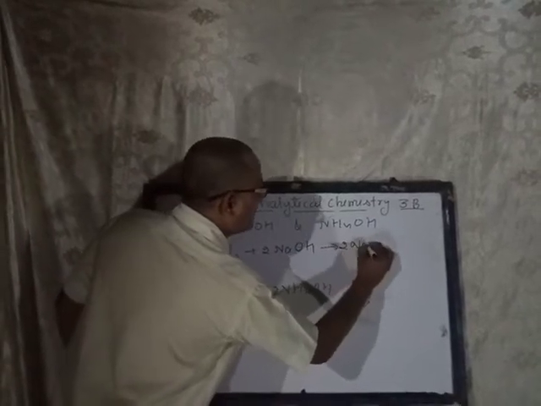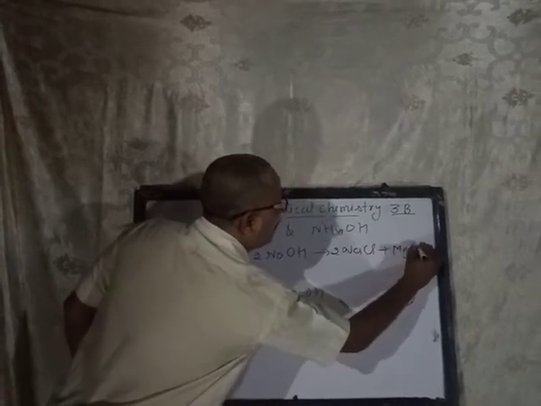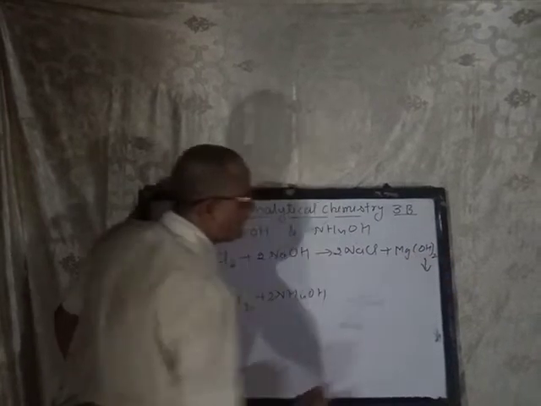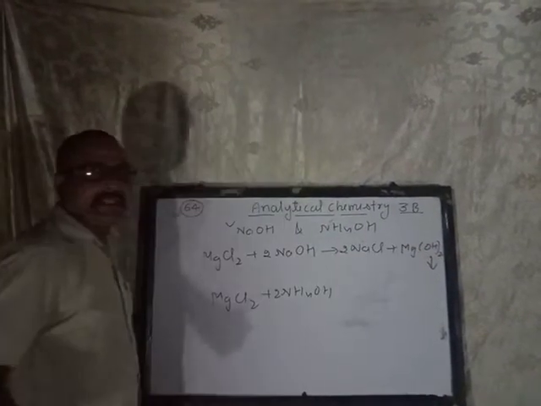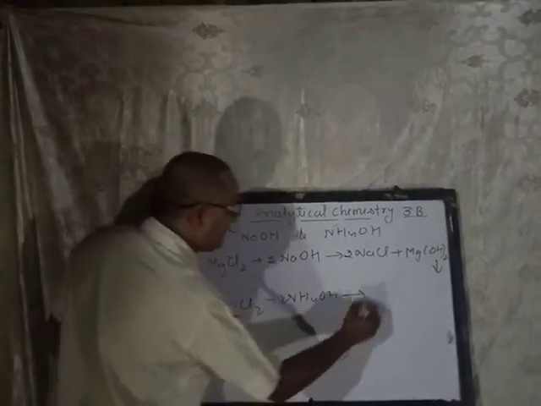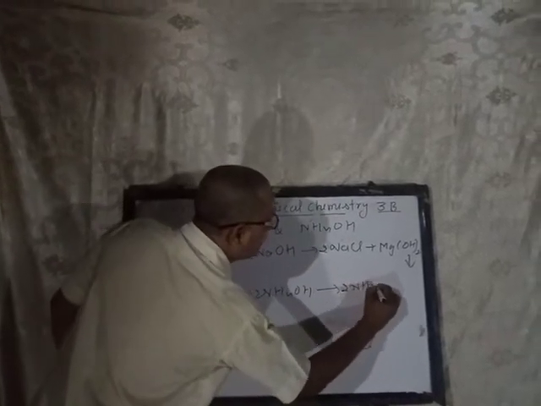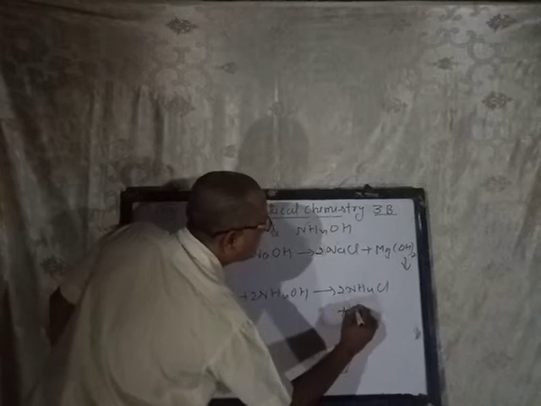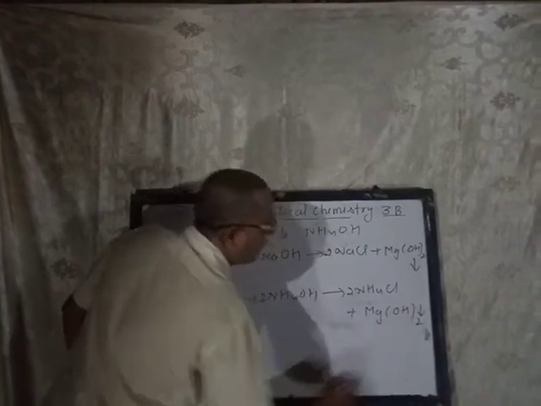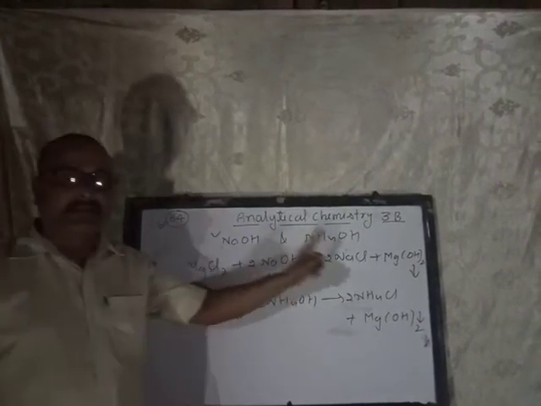sodium chloride, that is a normal salt, and magnesium hydroxide precipitate, a dull white precipitate of magnesium hydroxide. Similarly, in case of ammonium hydroxide, it gives ammonium chloride, and the same thing, magnesium hydroxide, a dull white precipitate. All the reactions are double decomposition reactions.